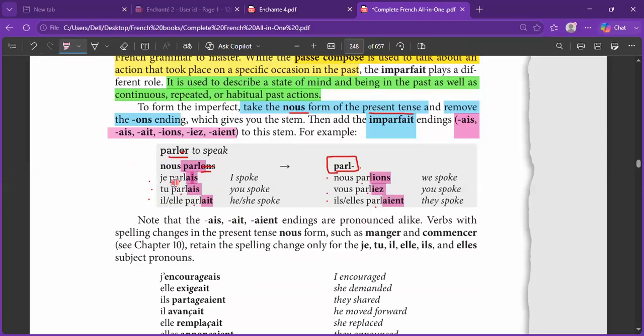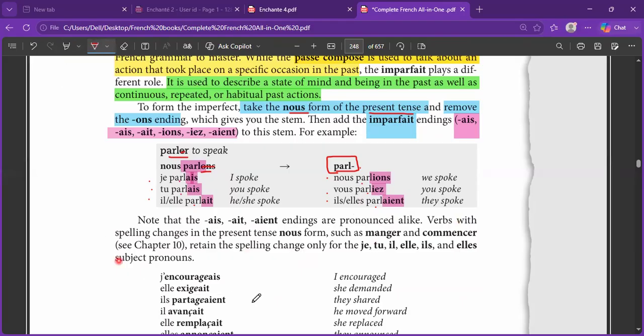Which makes it je parlais, I spoke. Tu parlais, you spoke, but in the past tense. I was speaking, you were speaking. Il, elle parlait, he or she was speaking or spoke, but this was interrupted somehow, because it's just a small fragment, so we cannot make it very clear compared to the passé composé here. But in a full sentence we get an idea that it is not the passé composé. Nous parlions, we spoke or we were speaking. Vous parliez, you were speaking, you spoke. Ils parlaient, elles parlaient. They were speaking.